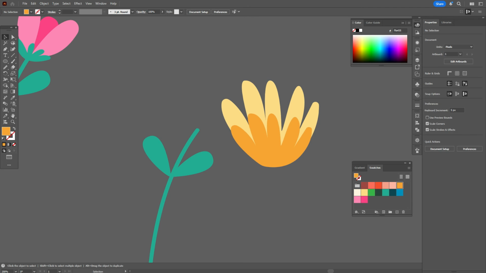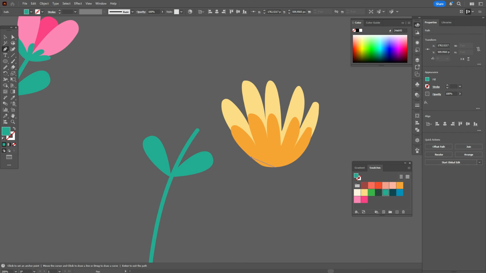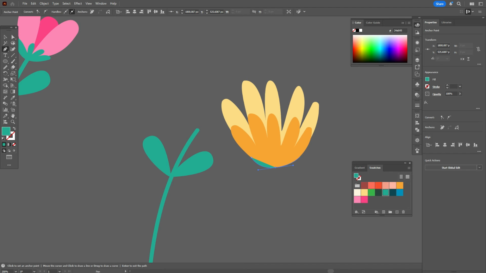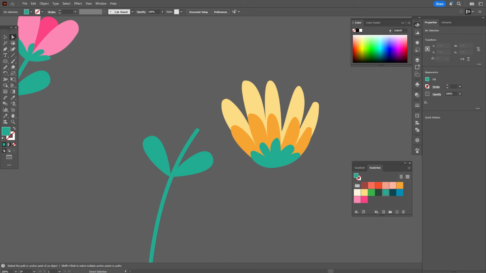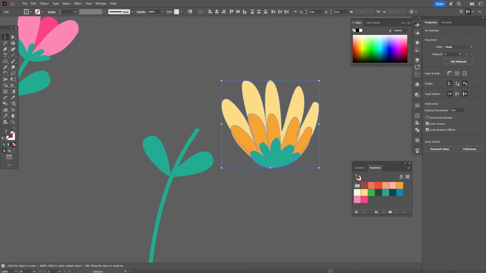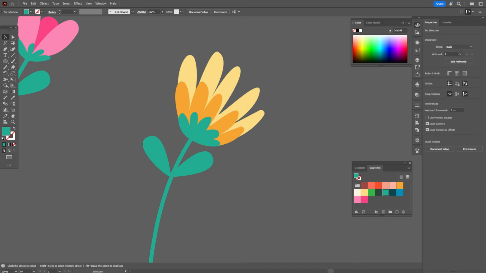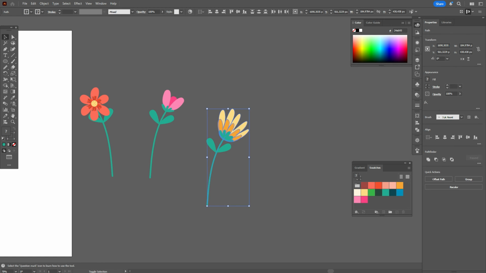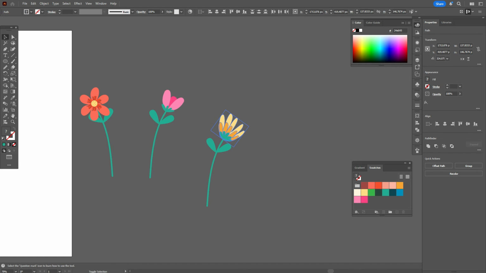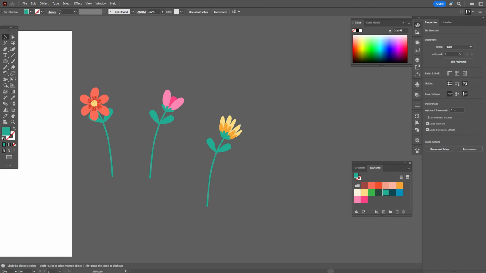And now let's take green color and pen tool and draw here one more shape. Like this. Okay. Now let's select that shape, rotate, put here. Okay. Now let's make the shape of the flower a little smaller, like that.